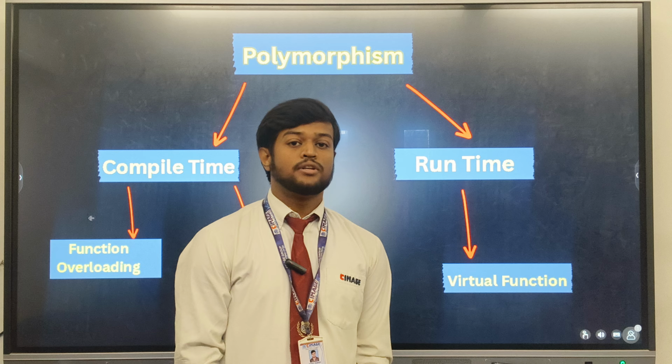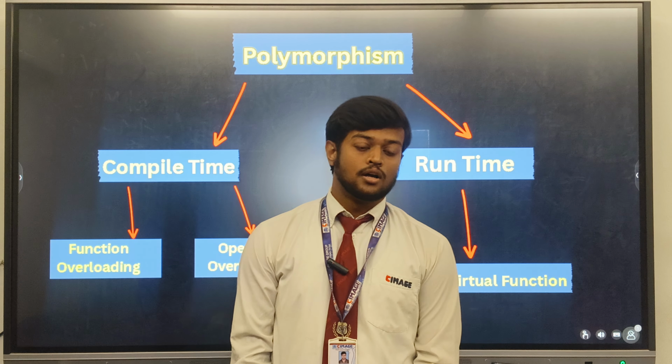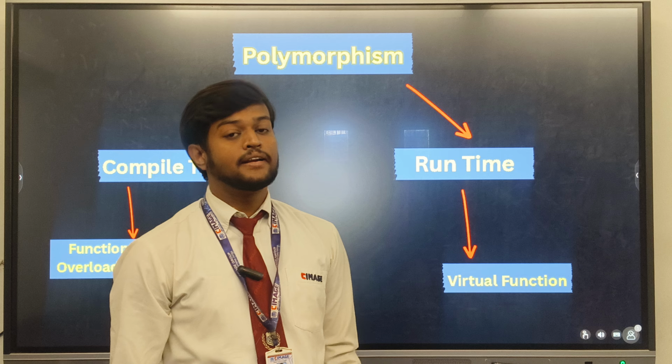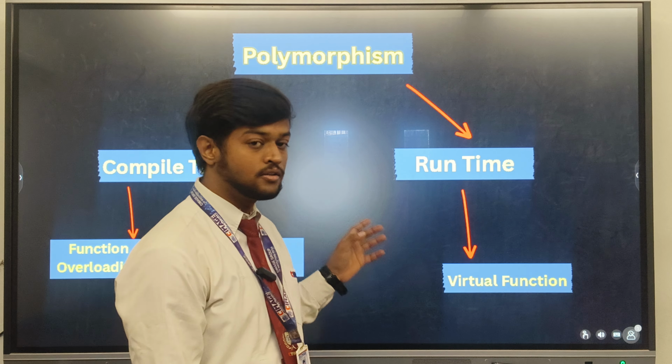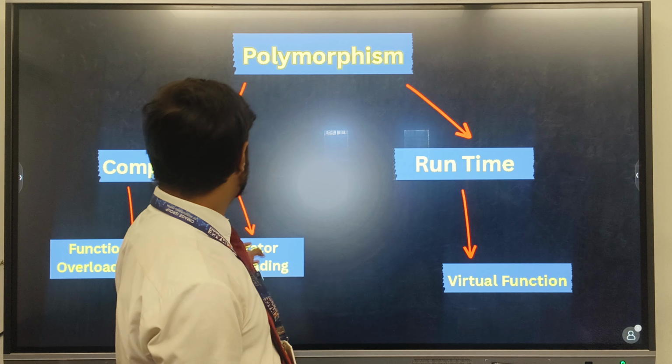polymorphism is basically of two types: compile time polymorphism and runtime polymorphism. Compile time polymorphism is further divided into two types: function overloading and operator overloading. And runtime polymorphism is categorized into one form, that is virtual function. So today I will basically take an example of function overloading.